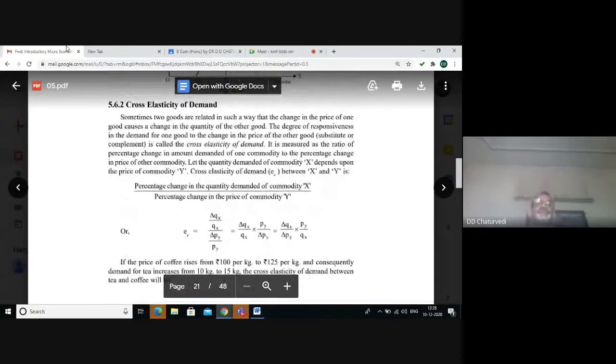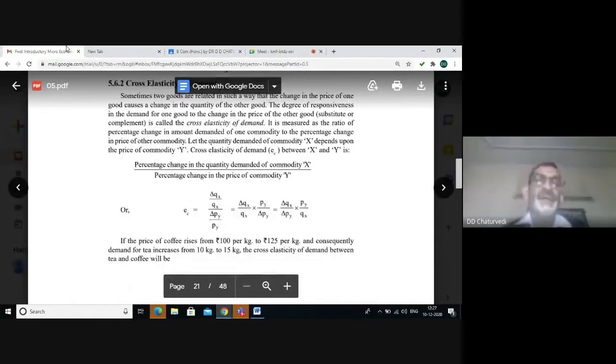We have two other types of elasticity of demand also. Cross elasticity of demand, and the formula for the cross elasticity of demand would be percentage change in quantity demanded divided by percentage change in price of other commodity. And the other commodity may be substitute or complementary goods.